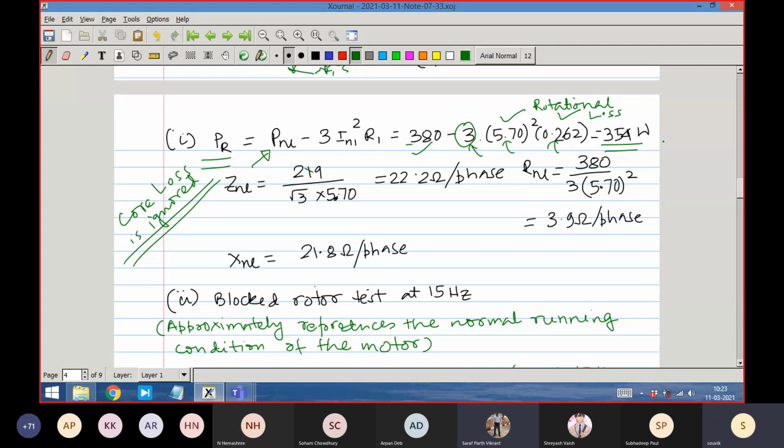The I1 is given out. We have calculated it. I no load is a direct measurement. In all this no load test, 3 things are available to you: voltage reading, current reading, and power reading. So I here is read directly by the ammeter. It represents the no load current. No calculation yet; these are measurements.